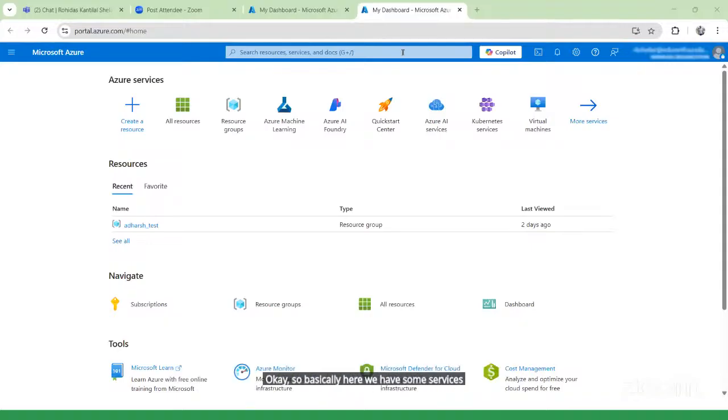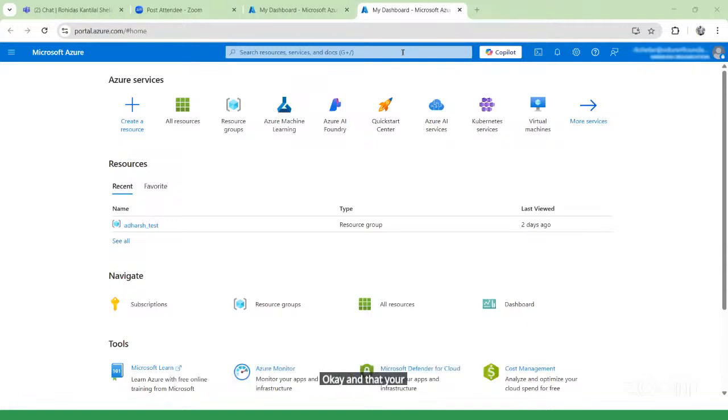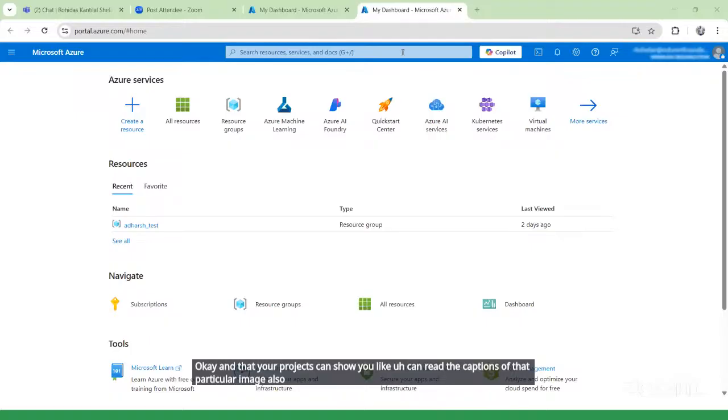We no need to write Python code like we wrote previously. Without writing that Python code, we can create a project, and your project can read the captions of a particular image. Also, it can detect what is in that particular image.